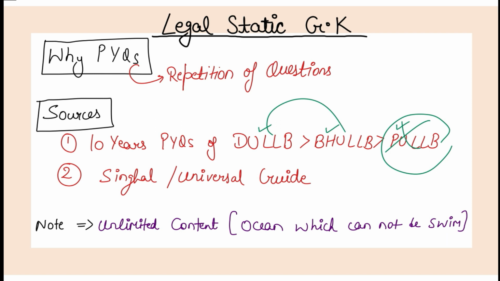Before I start, just a quick glimpse of why I emphasize PYQs and what resources we should follow in the legal static part. PYQs become important because of the repetition of questions in the exam. As for sources, you should be solving the 10-year PYQs of DU LLB, BHU LLB and PU LLB. But before doing PU LLB, make sure you complete DU LLB and BHU LLB. If you want, you may do PU LLB, and if you don't want, you may leave it, but at least DU and BHU should be completed for the past 10 years.